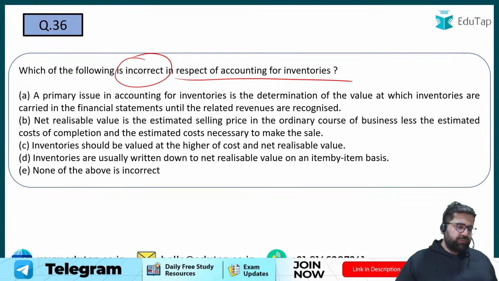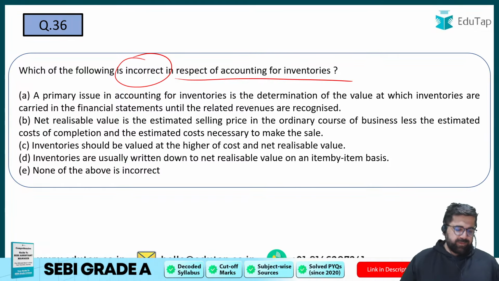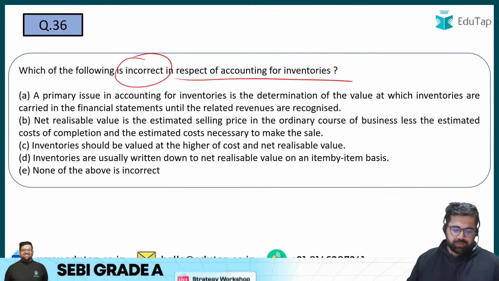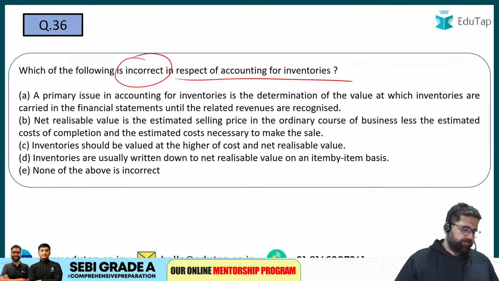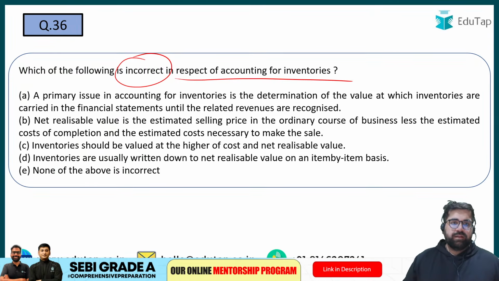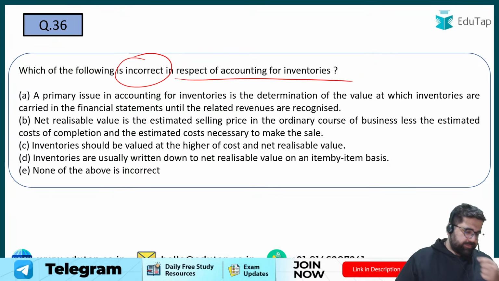First remember AS, then NDAS. Question number 36. In our marathon, we will remember NDAS also. चलिए बताइए question number 36.